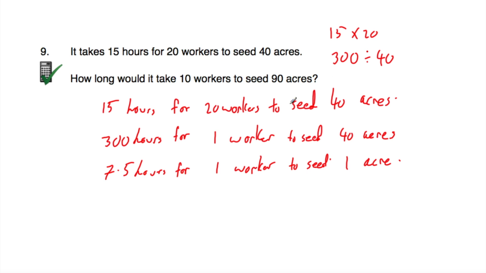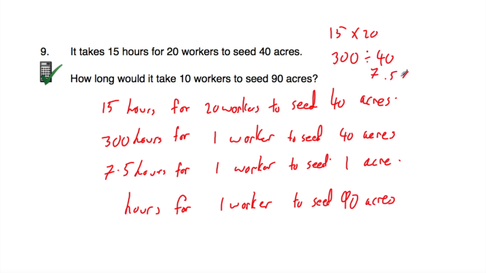But we want to seed 90 acres rather than 1 acre. So it's going to take 90 times longer to do 90 acres. So let's write that down. So we're going to take the 7.5 and times that by 90 to see how long that would take for that 1 worker to seed 90 acres. So 7.5 multiplied by 90 is equal to 675 hours. So if there was just 1 worker doing this work, to seed all 90 acres, it would take 675 hours.